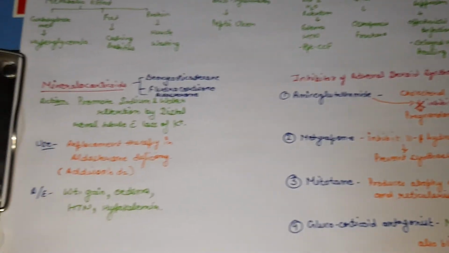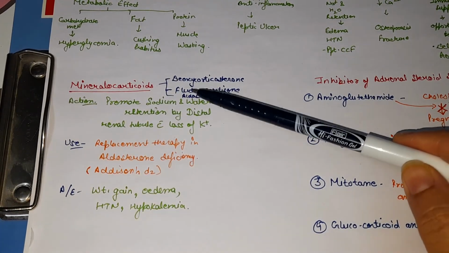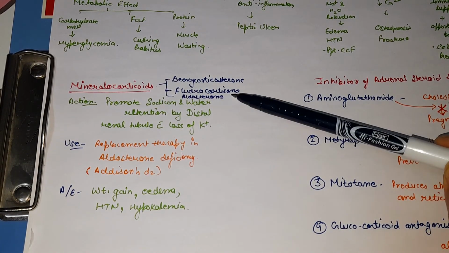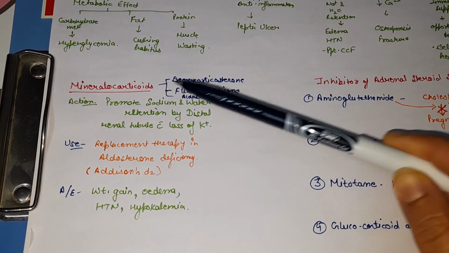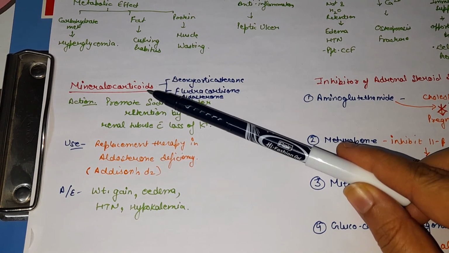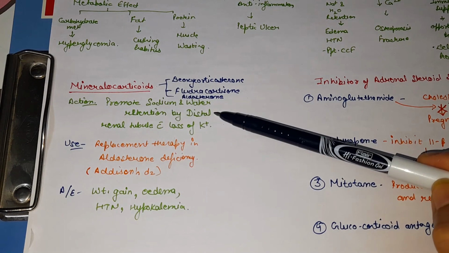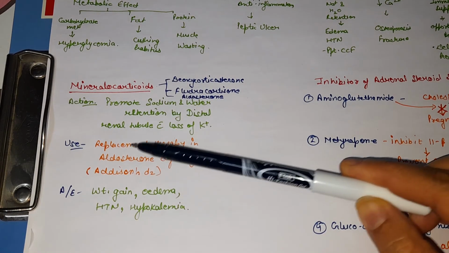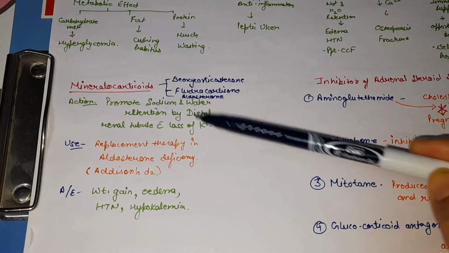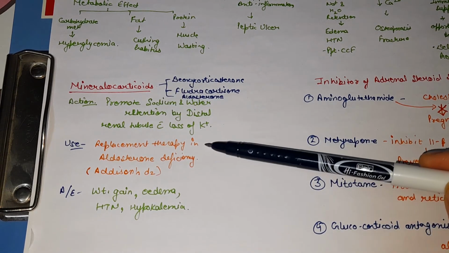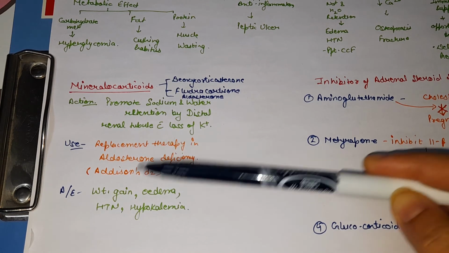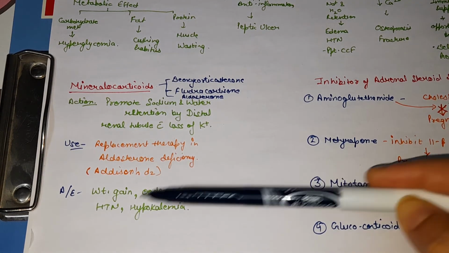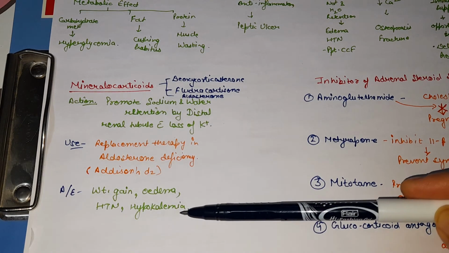Next, we will talk about the mineralocorticoids. Mineralocorticoids are like deoxycorticosterone, fludrocortisone, cortisone, and aldosterone. Aldosterone is not used clinically. So, mineralocorticoids promote sodium and water retention in the distal tubule, and they lead to the loss of calcium. Mineralocorticoids are used in replacement therapy in aldosterone deficiency, for the treatment of Addison disease, and they lead to weight gain, edema, hypertension, and hypokalemia.